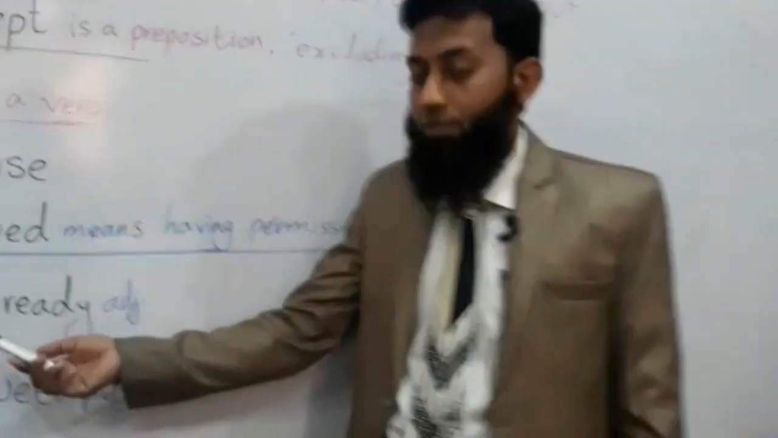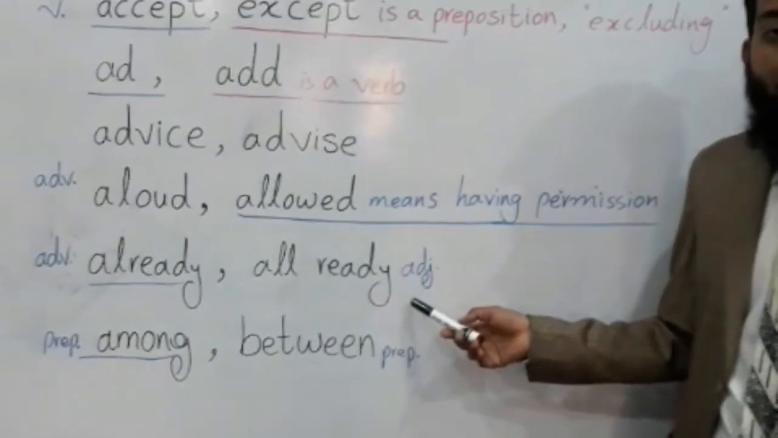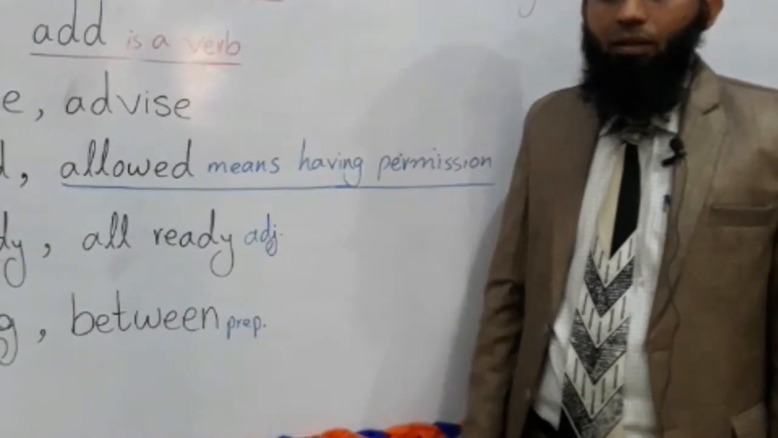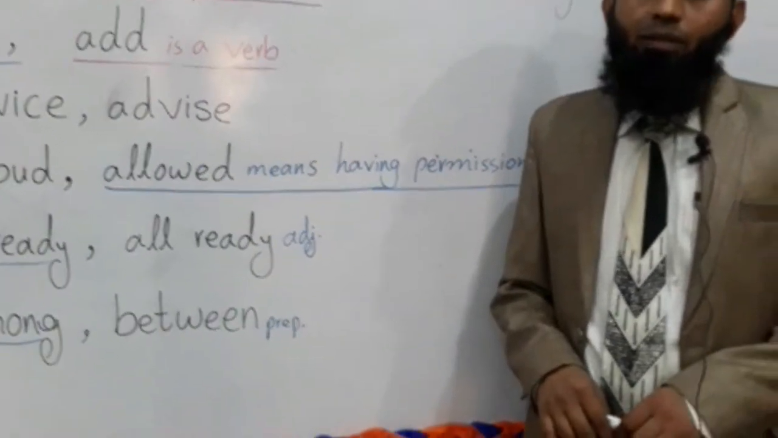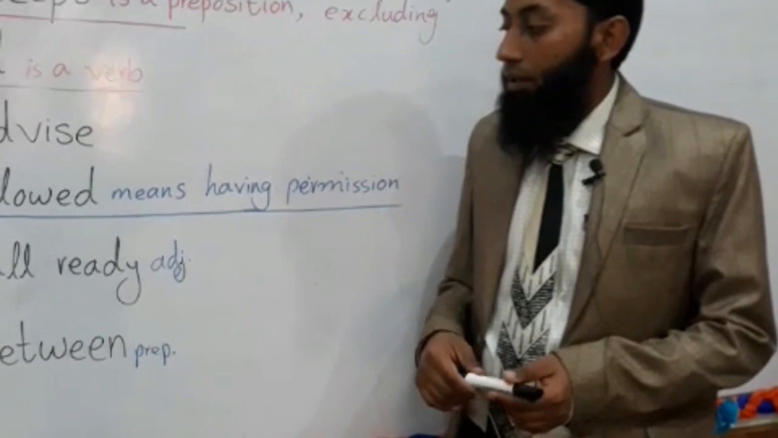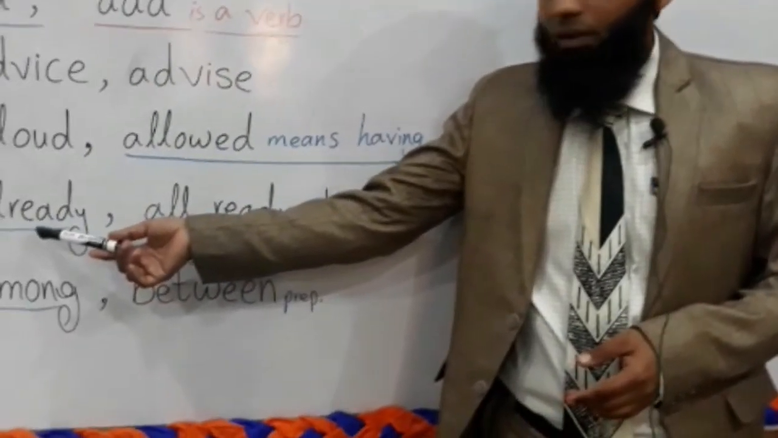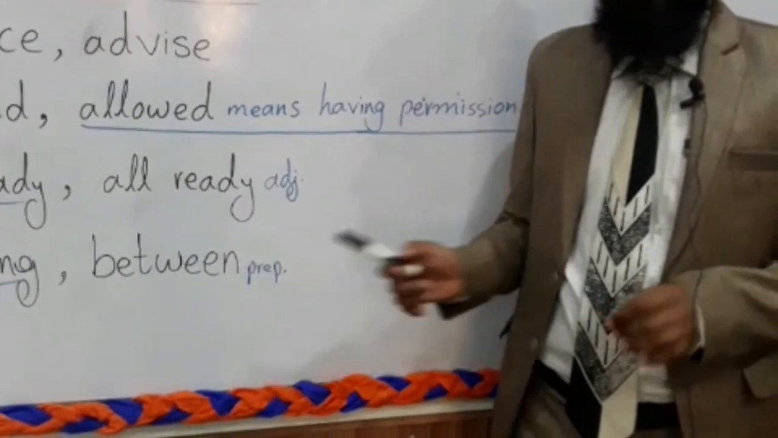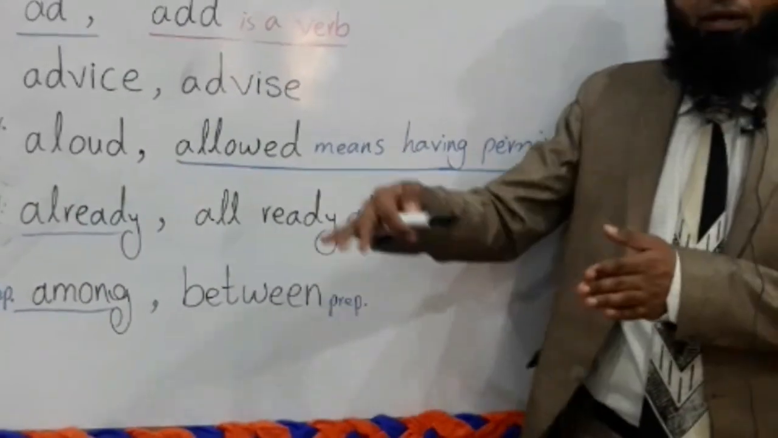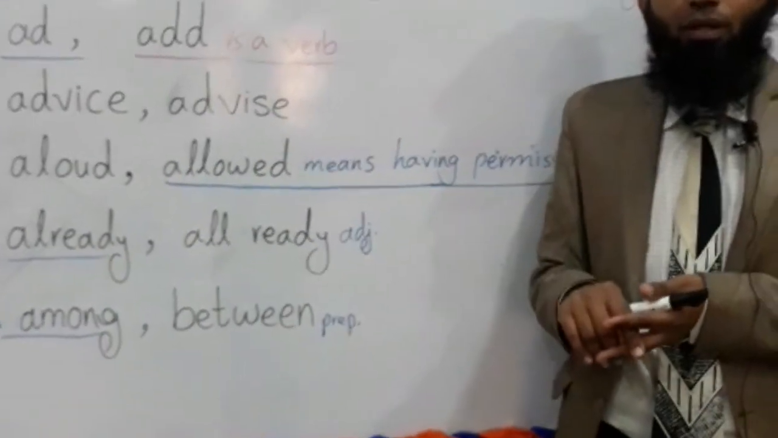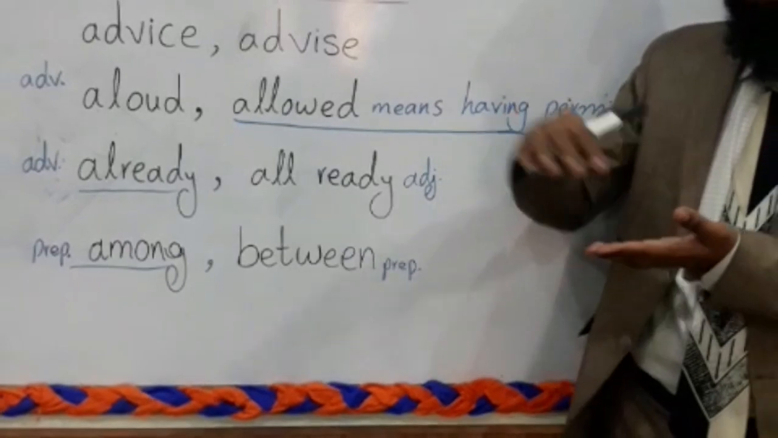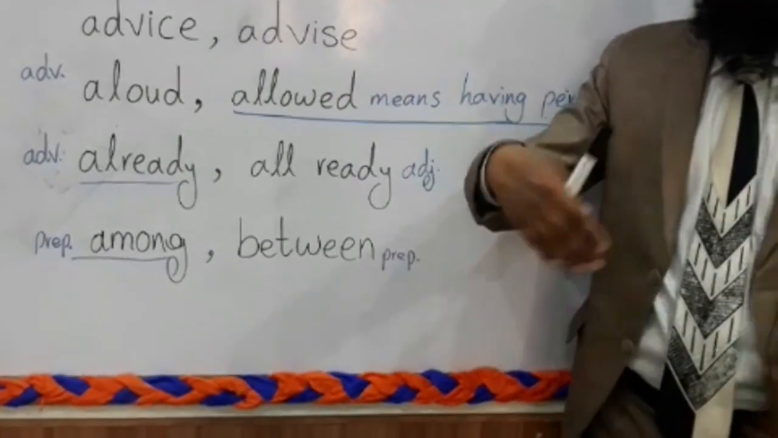And when we talk about this word, all ready, it basically tells about an adjective. For example, the people were all ready here. It is telling about the number of students. They are all ready. For example, you all ready.